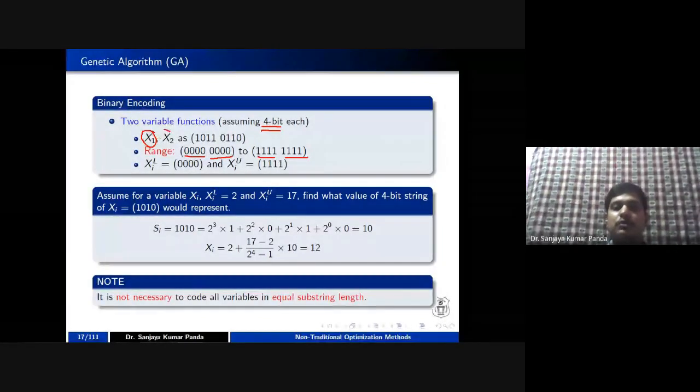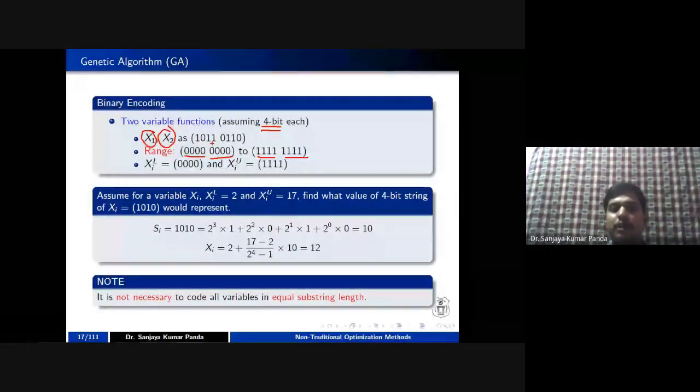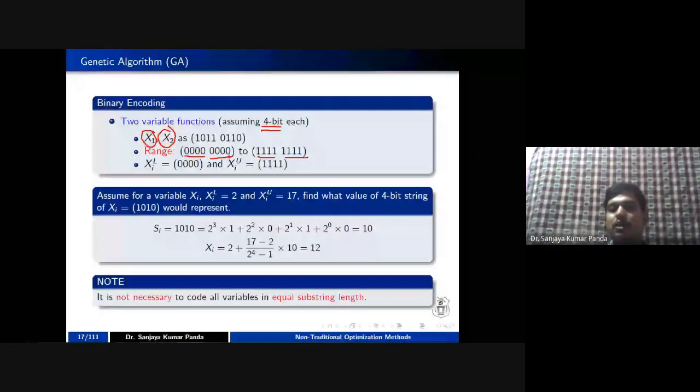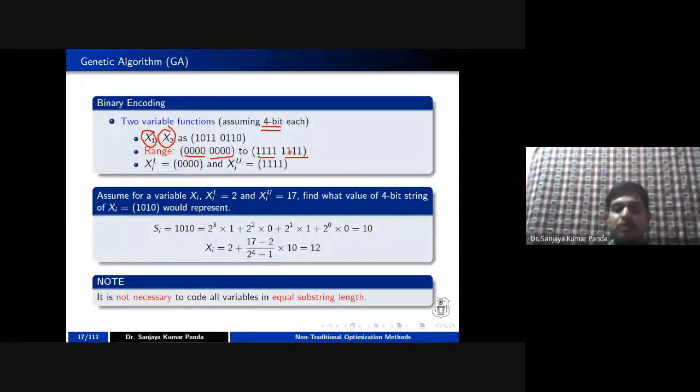And a typical example you can say here, 1011 is the value for a particular chromosome of x1, and 0110 is the chromosome value for x2. But irrespective of the solution, whether it is 8 zeros to 8 ones, whatever the solution may be, that is a complete solution.